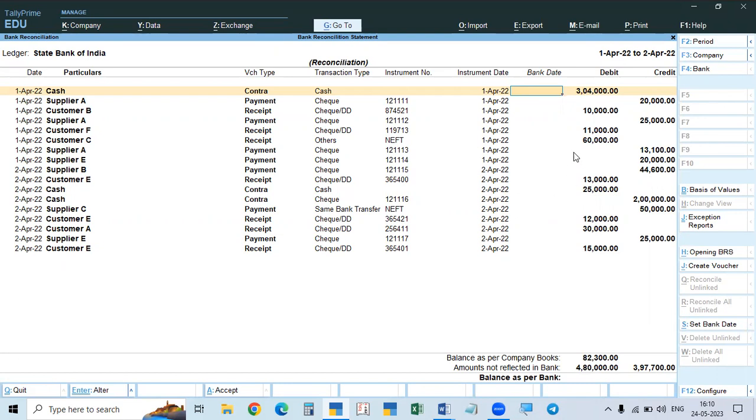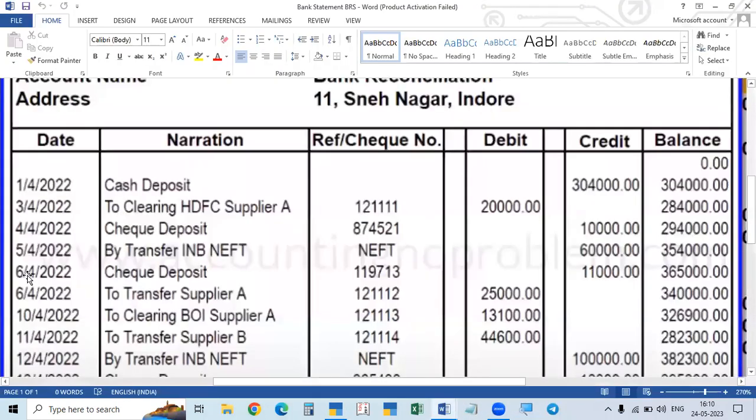How will we make it? We have to compare each item with the bank statement. If a thing is reflected here and it's not reflected in the bank, that's okay. Generally in the bank, there will be another column, what is called value date or bank date.